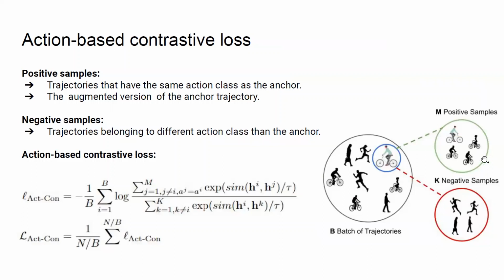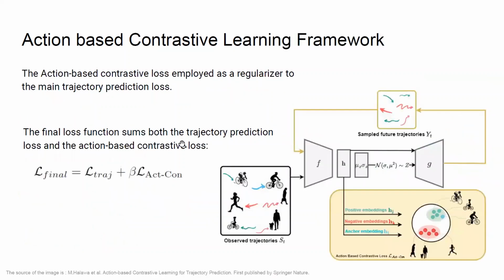With n positive samples and k negative samples in the batch, we calculate the contrastive loss as follows, where h is the trajectory embedding and sim is the similarity between those embeddings. The action-based contrastive loss plays the role of a regularizer to the main trajectory loss. It is worth mentioning that the pedestrian action class is only needed during training. However, during inference, the model only takes the observed past trajectory as an input to predict the future trajectory.